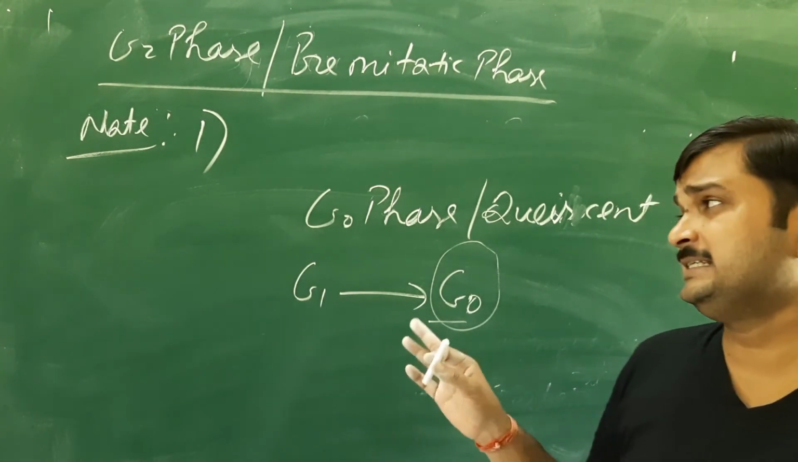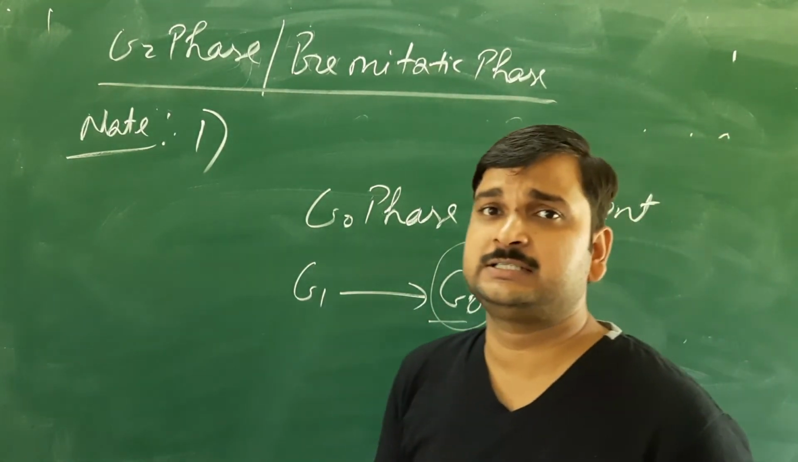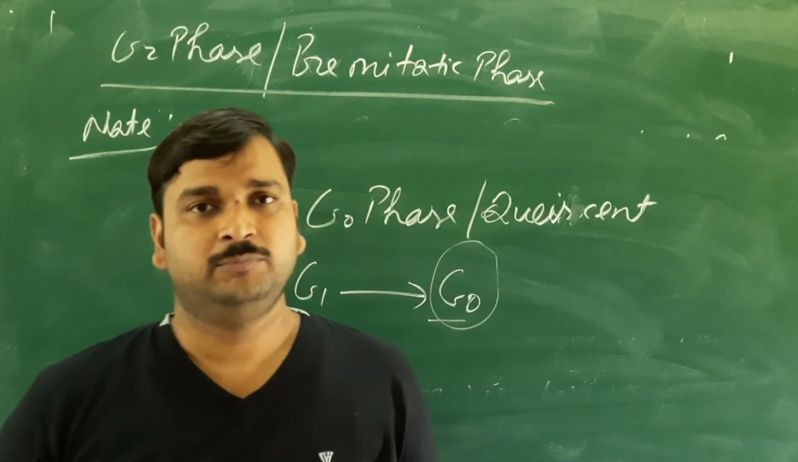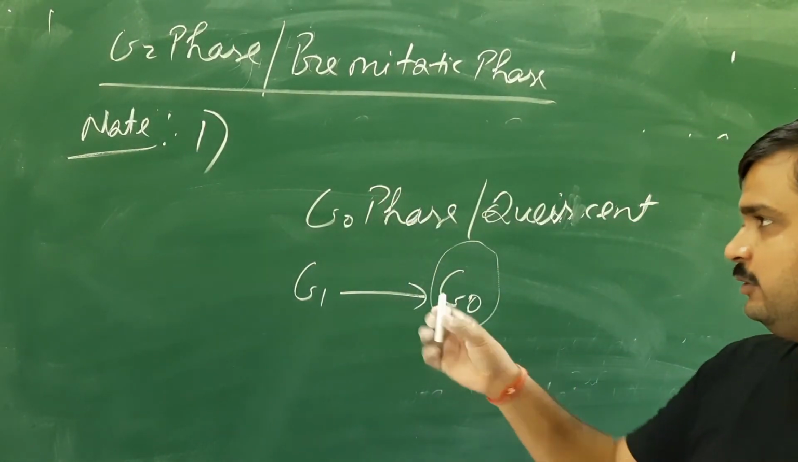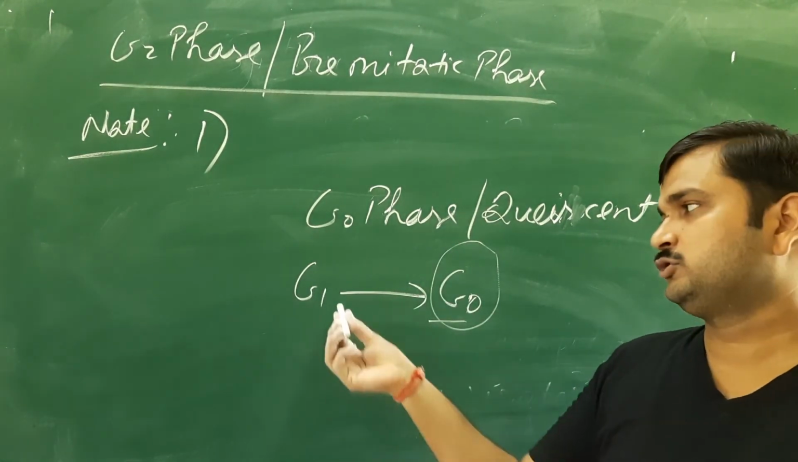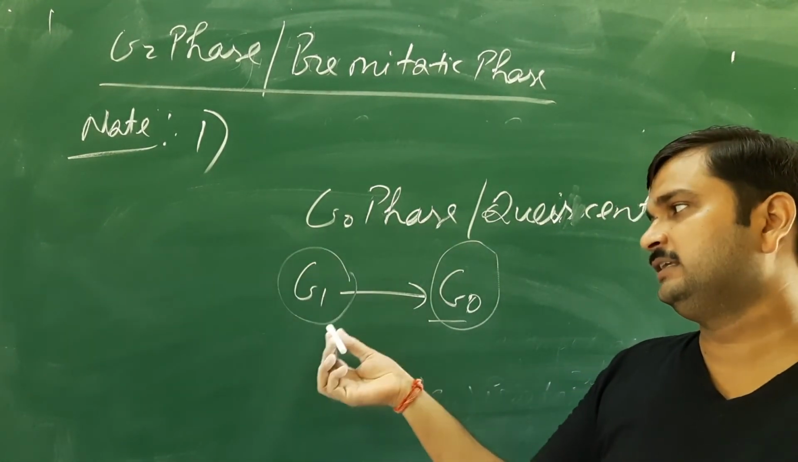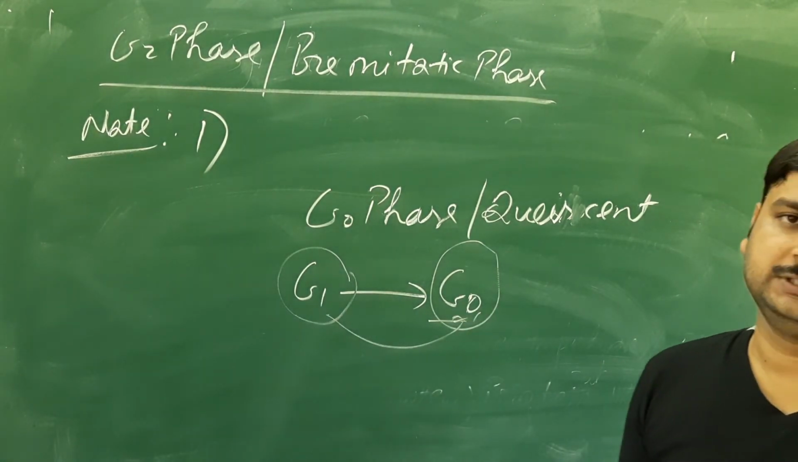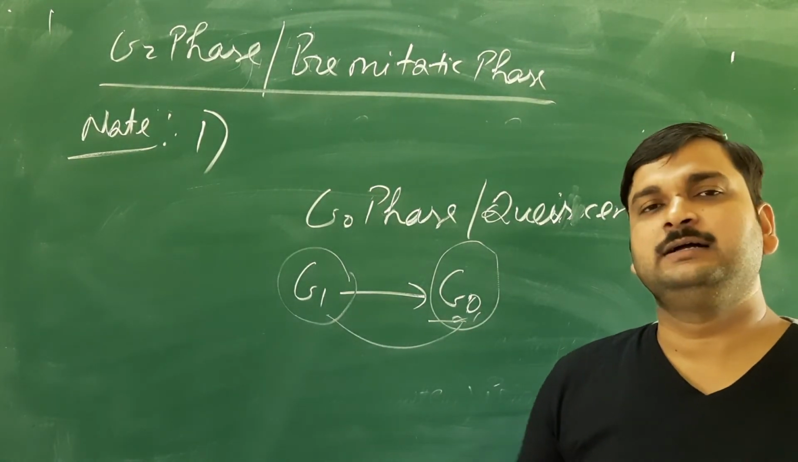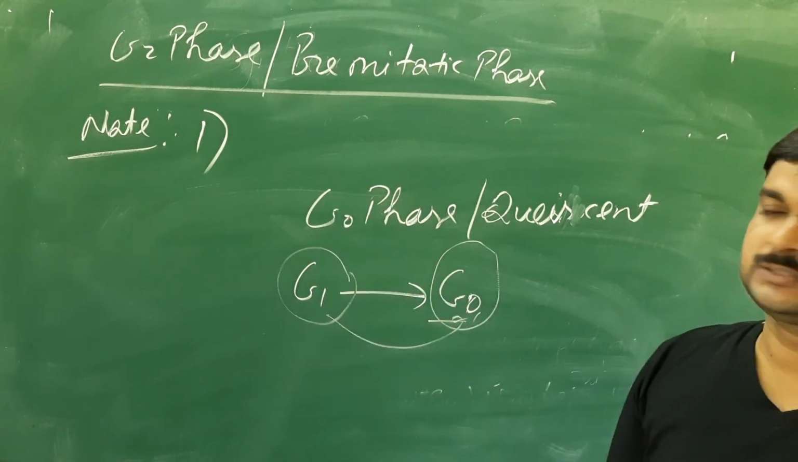So remember, such cells are metabolically active. Obviously, the heart cells are very much metabolically active because they are doing continuous contraction and relaxation, but they are not completing the cell cycle. After the G1 phase, they exit and go into the G0 phase, or the quiescent stage. So they will not undergo the cell cycle. This is the first point of the note.